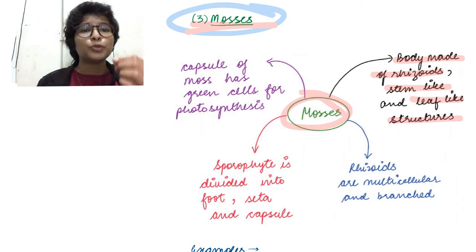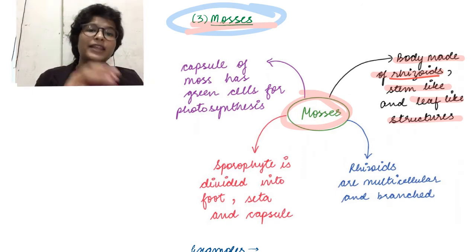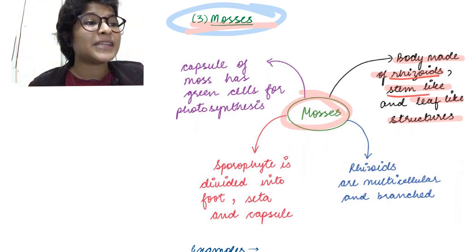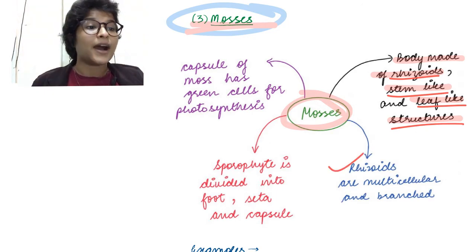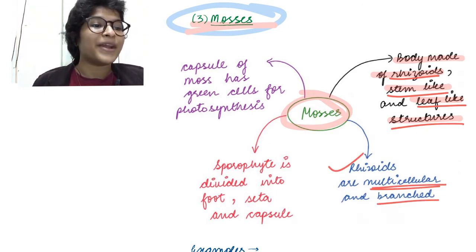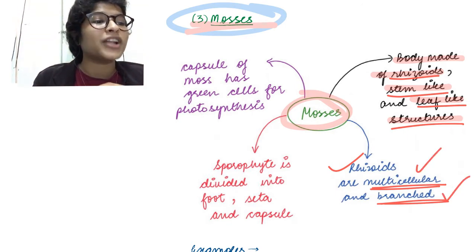So mosses are supposed to be a little more developed. They have rhizoids, which are a little like roots, and they have stem-like and leaf-like structures. Then rhizoids here are multicellular and branched. So basically the development of the root system has started in the form of multicellular and branched rhizoids.